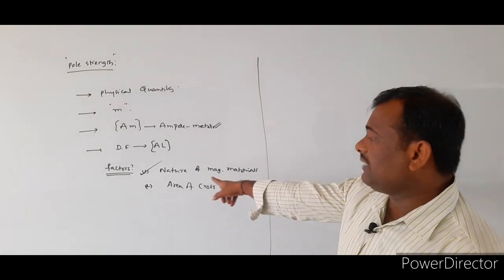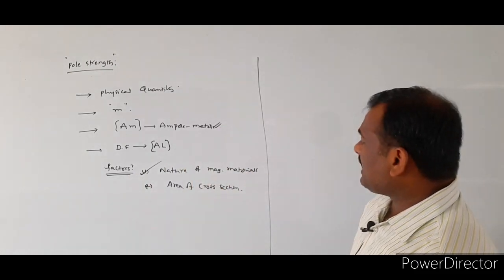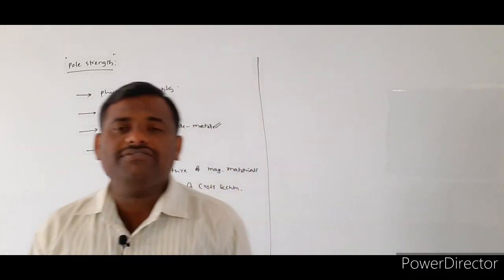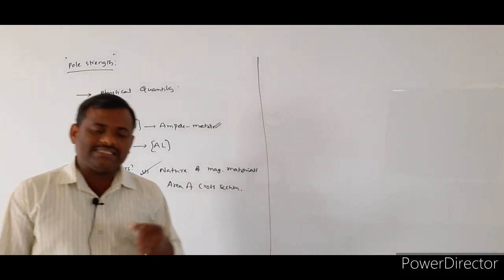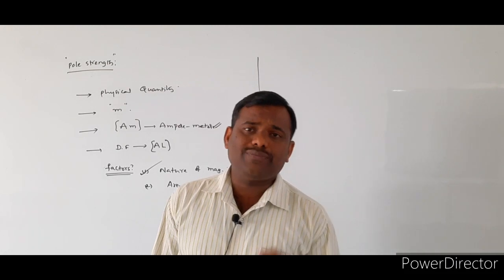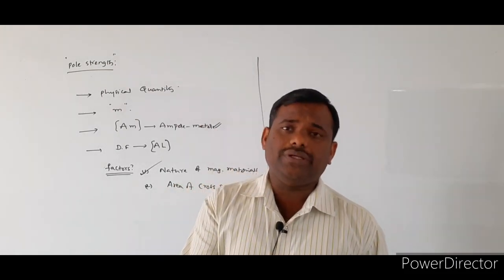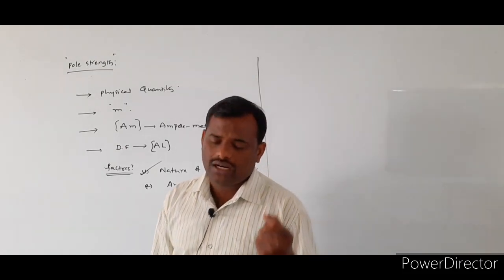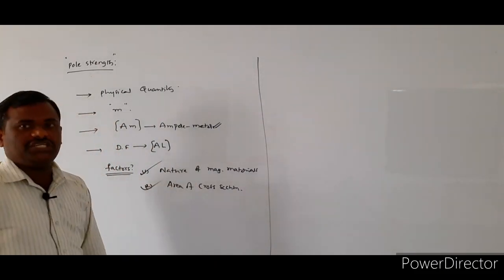The second point is that pole strength depends upon the area of cross section. If the area of cross section is smaller, the pole strength is also small. If you consider a bigger sized bar magnet, the pole strength automatically becomes large. So the pole strength depends upon the area of cross section also.